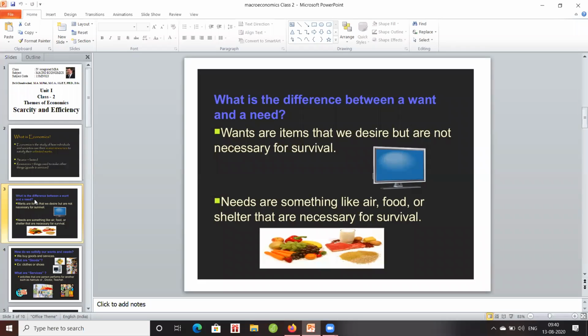It's a need. The air, food, shelter, all these things we have to survive in this globe. So we need these as basic necessities. But there are certain things, wants. Wants means apart from these three, there are certain things which will provide comfort or luxuries.